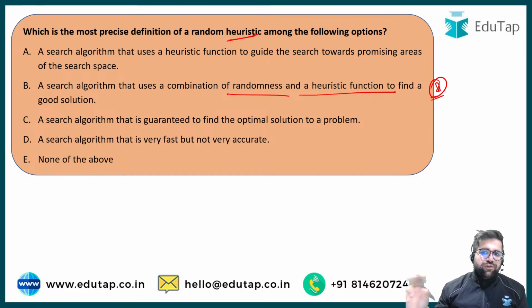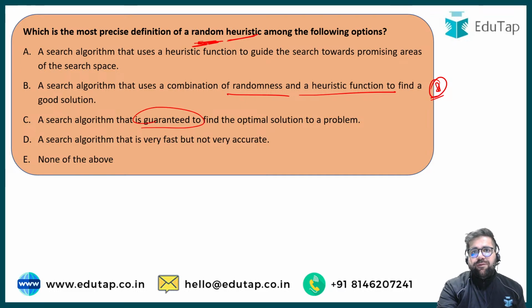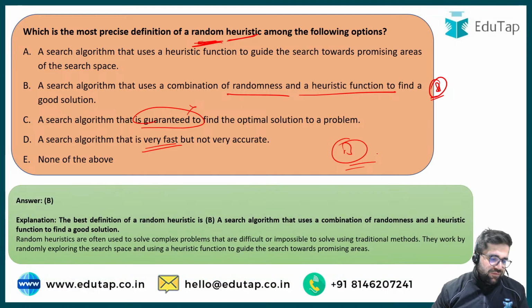Option A, to a certain extent it is correct, but for option C, whenever we are talking regarding random heuristic, you cannot use a word like guarantee. A search algorithm that is very fast, sometimes it can be slow as well. So option B is the correct answer in this particular question. I hope you would have also given the right answers. Good, Amit. Good, Kanika. Good.